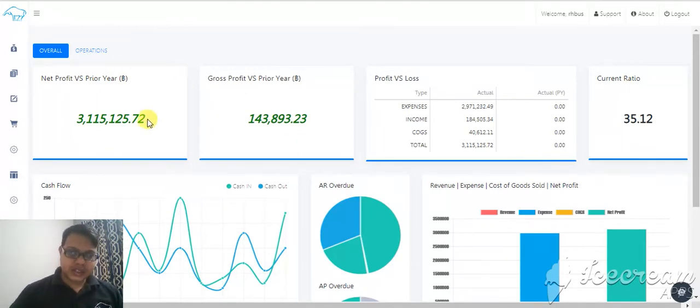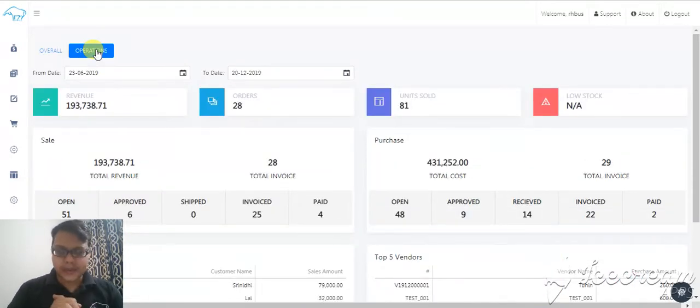Okay, so this is the dashboard which shows you what is the net profit, gross profit, P&L account, and a couple of other information. If I go to operations, it will give you the details of what is the revenue between this period, and how many orders we have served, in that how many items we have sold out, is there anything below stock.